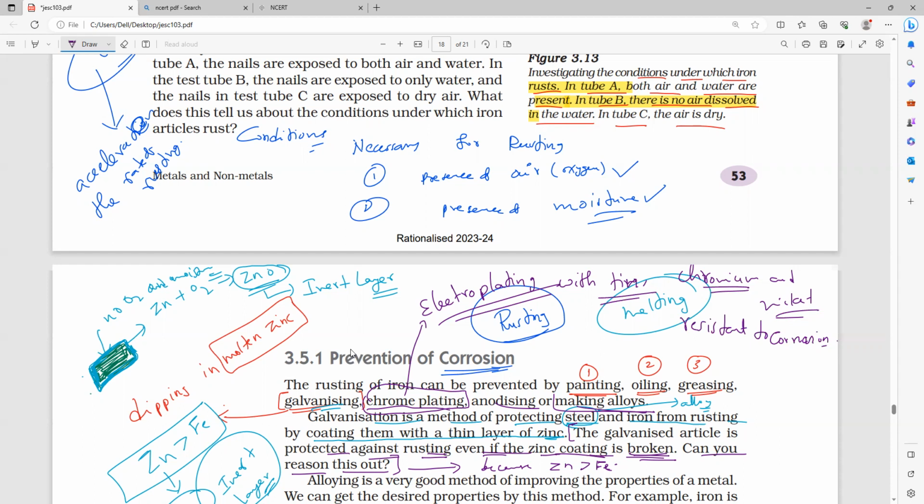You can see bicycle handles. How many of you know bicycle handles? Our bicycle handles are coated with chromium or nickel. The handles of cycles and bikes are coated with nickel or chromium. Understand? They give you a good look and they also prevent rusting.